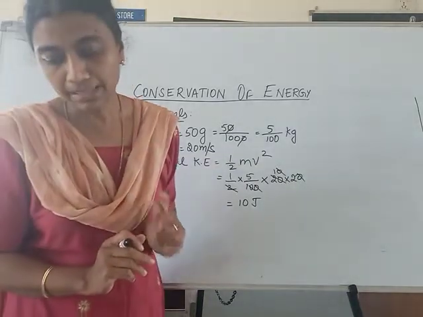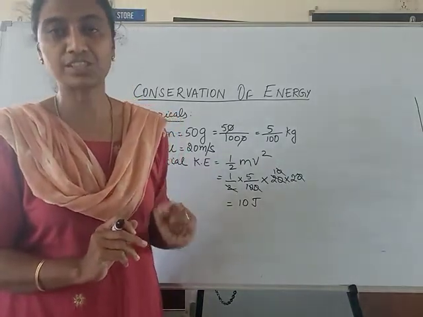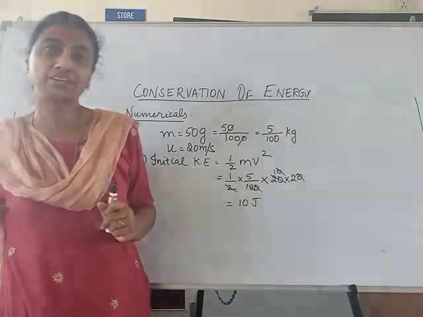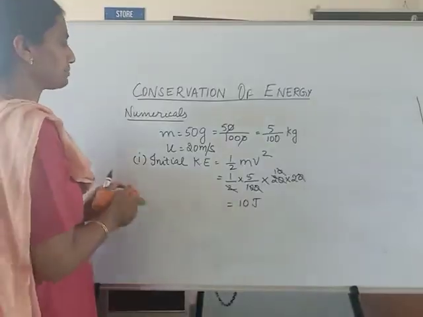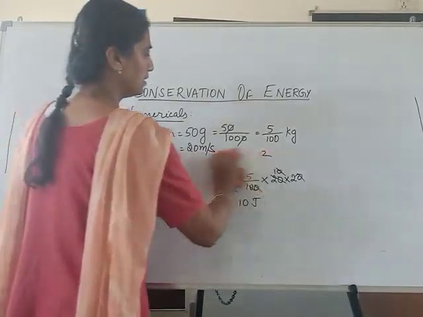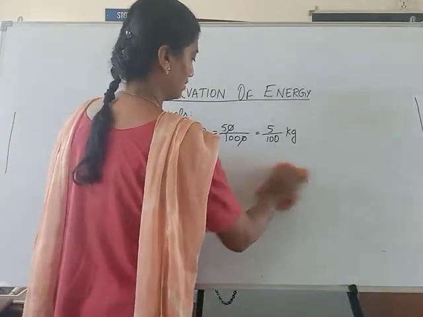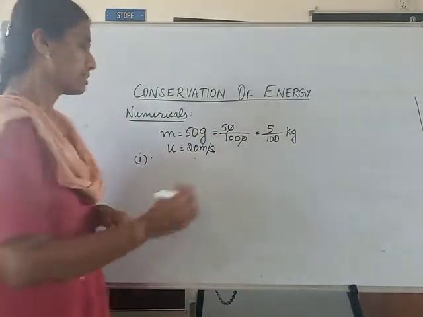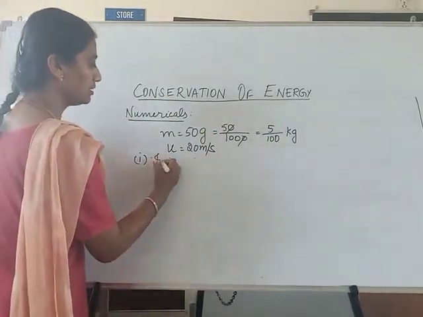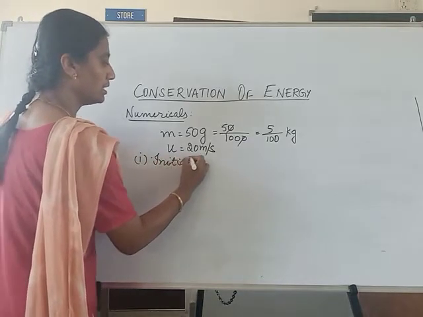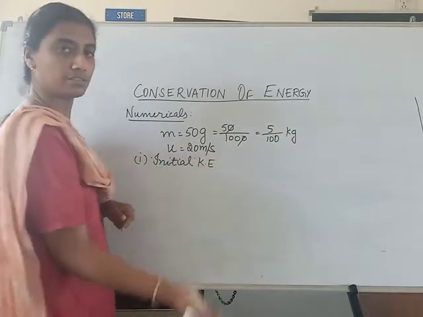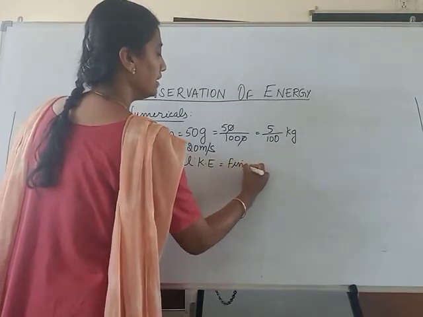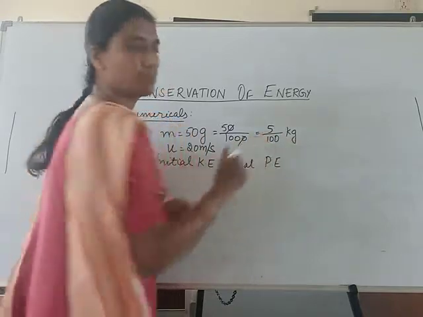The second part: maximum height reached if air friction is neglected. To find that, we need potential energy, right? So what will be the concept that you will use? Whatever kinetic energy you threw with will be the final potential energy at the maximum height.